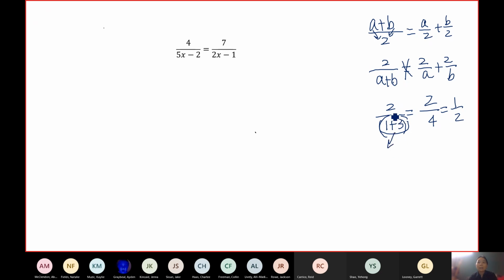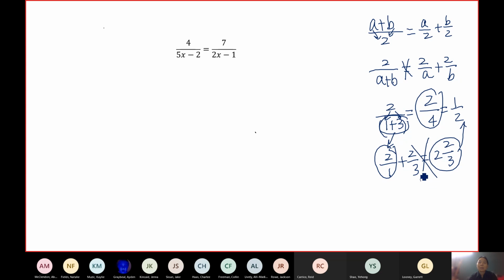But if you say, can I divide first? That's not correct, right? If you do that, you end up with 2 divided by 1 plus 2 divided by 3, and that's going to give you 2 and 2/3. That's definitely much bigger than 1/2, right? If you divide 2 over 1, you get 2. That's impossible, because 2 divided by 4 is a number less than 1. There's no way you can get a number bigger than 2. That's why we said this is wrong.